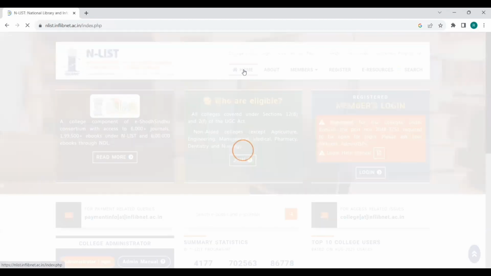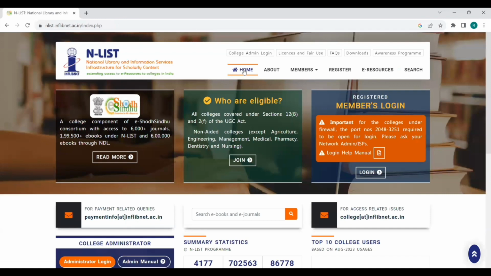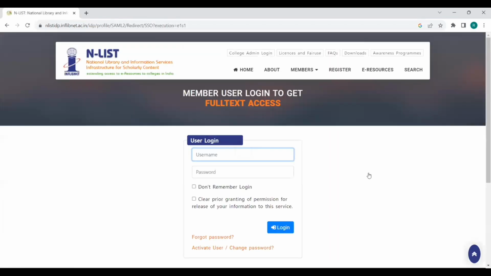Since we now know what is available at ENLIST, I am just clicking this login. Since I already have a valid username and password created through our college librarian, I am just entering the user login and then entering the password.